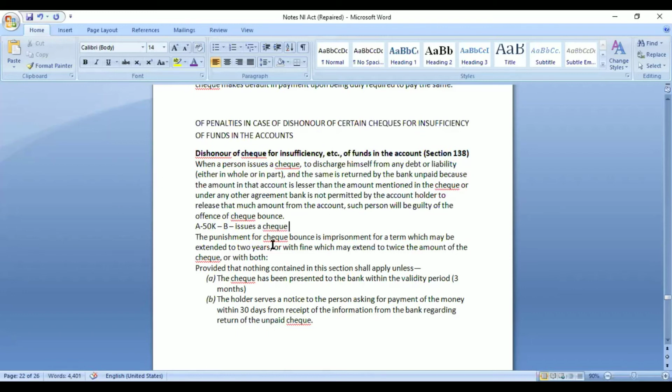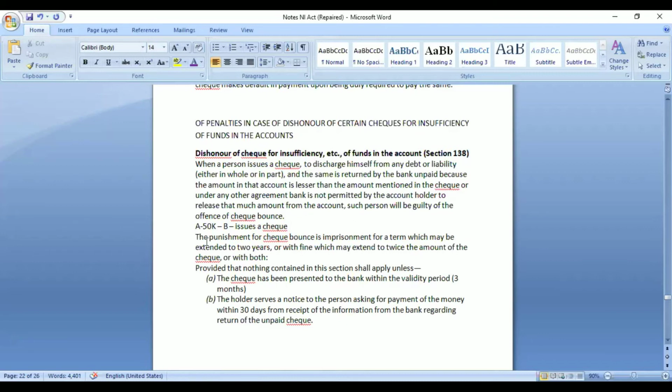But later on what happens is that when B demands that amount of money, the bank returns the check. Why? Because there was insufficient amount of fund maintained in that particular account. The account that A is holding, he is not having 50,000 rupees in his account. So the check was returned to B. It does not matter whether the amount was just a few rupees less, or he is having just 100 rupees and has issued a check of 50,000. In either case, it would be returned by the bank in case the amount is not sufficient to clear it.